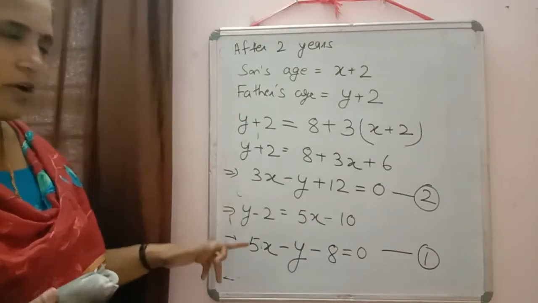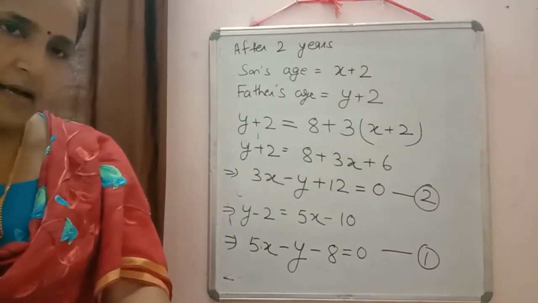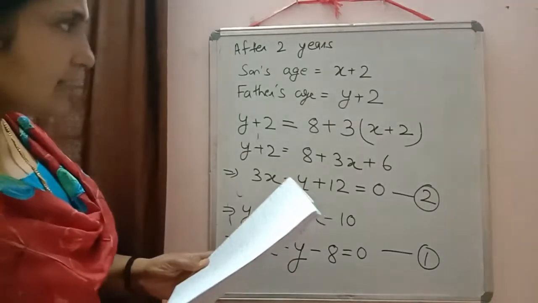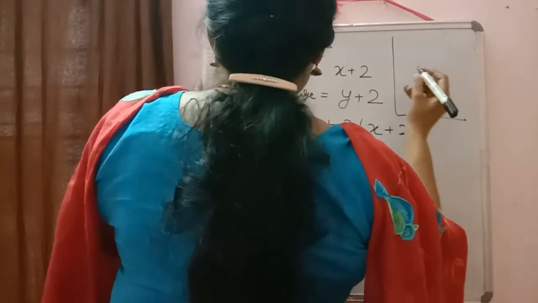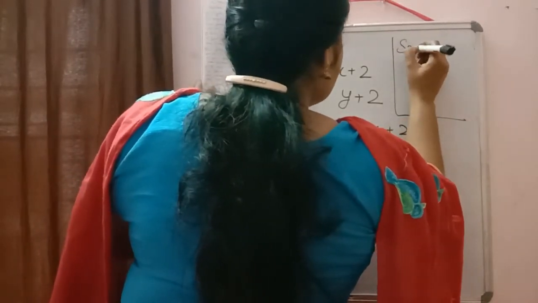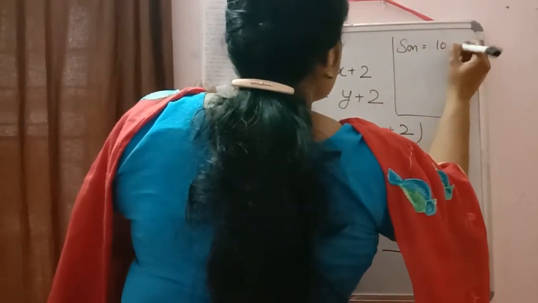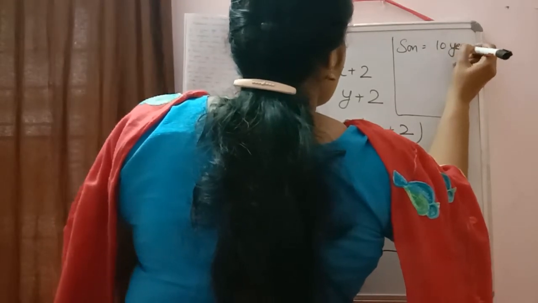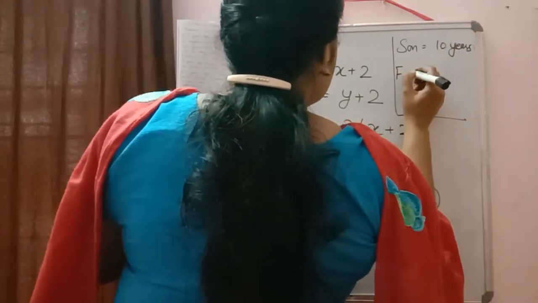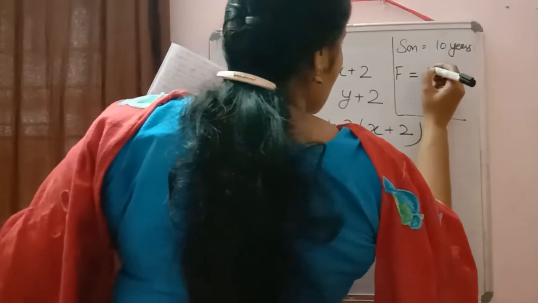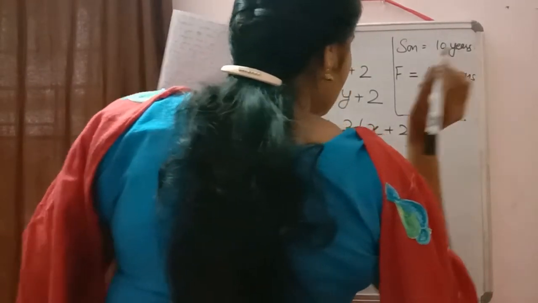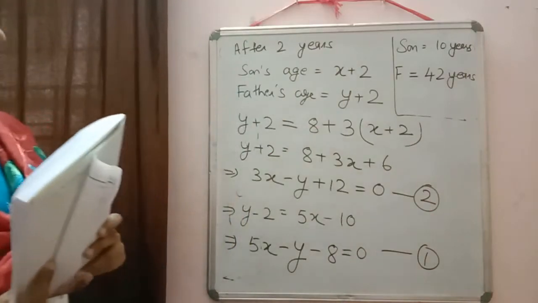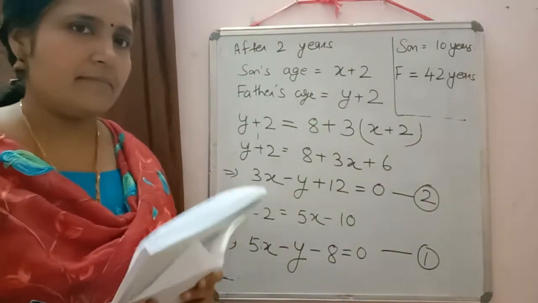Now I am not going to solve the equation. I think you can solve the equation. That method is clear to you. So solve it, and after solving you will get, I am writing the answer here, son's age 10 years and father's age, I am writing F for father, father's age is 42 years. Just to check whether you are getting this answer or not. If any changes are there, then you can inform me.